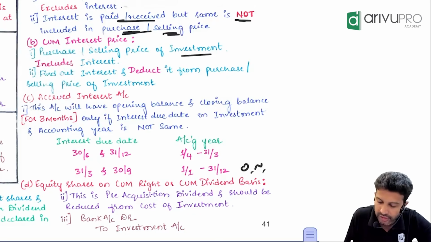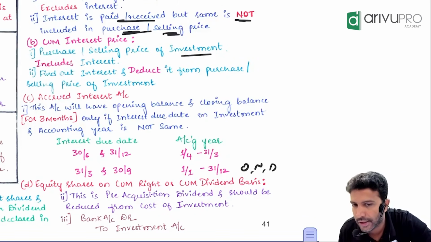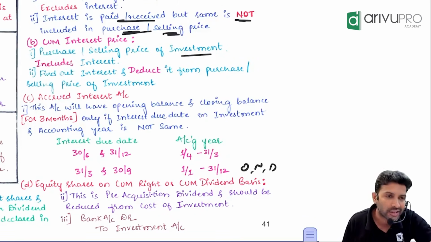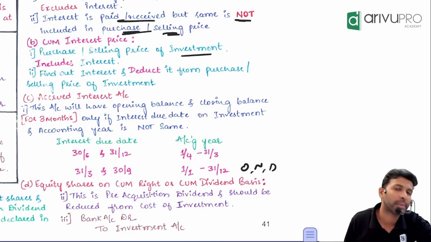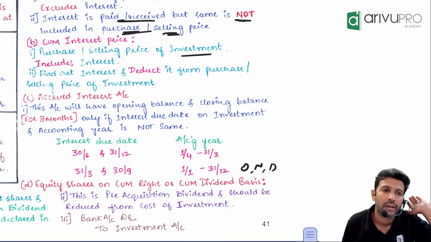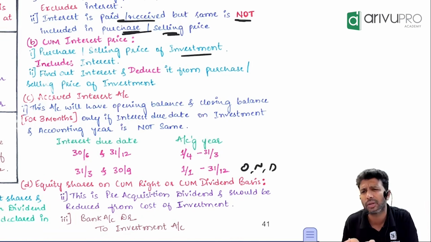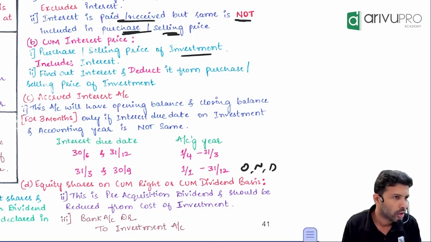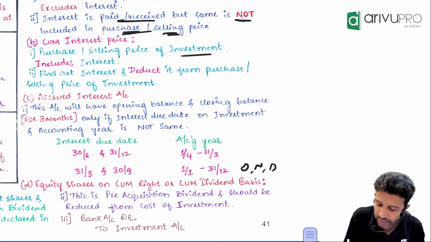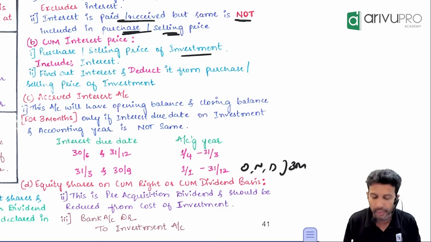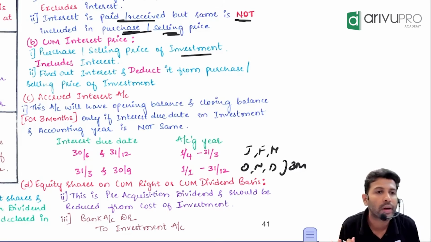October, November, December is also part of my financial year. Has interest accrued? Yes. But have I received it? It means you will have to pass what entry? The accrued interest entry. What is the entry for accrued interest? Accrued interest account debit to interest income account. But one good thing is accrued interest will always come for how many months? 3 months. It will either be October, November, December, or it will be January, February, March. That's one good thing.